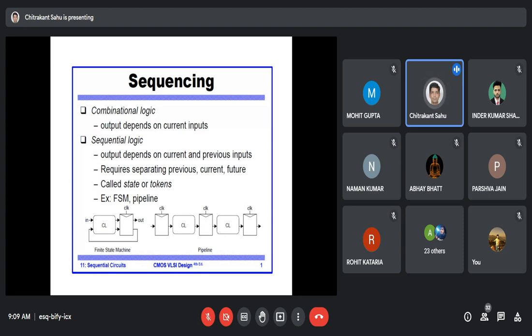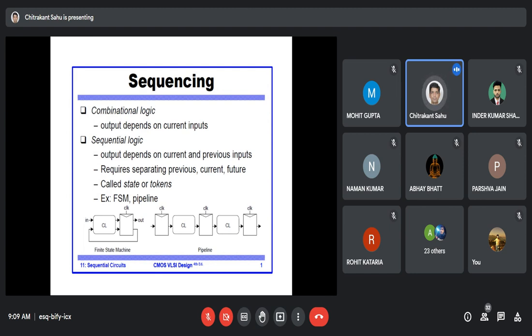In terms of memory element, some books say that a memory element is there. That is nothing but a token or state. So you can see in a finite state machine, the output of the flip flop is taken back and given as one of the inputs to the combinational logic.